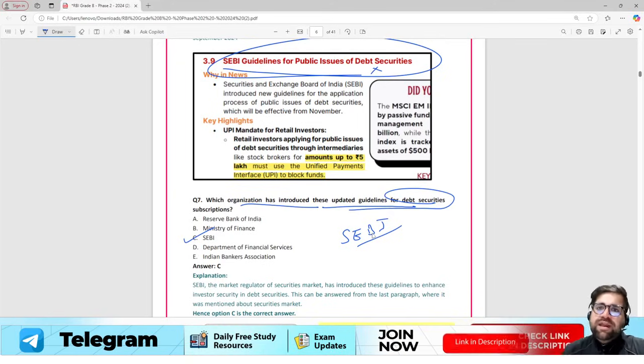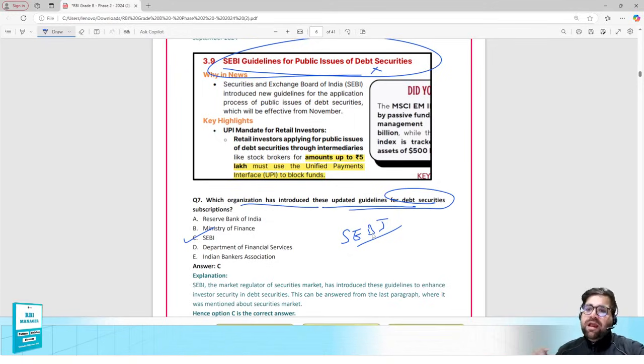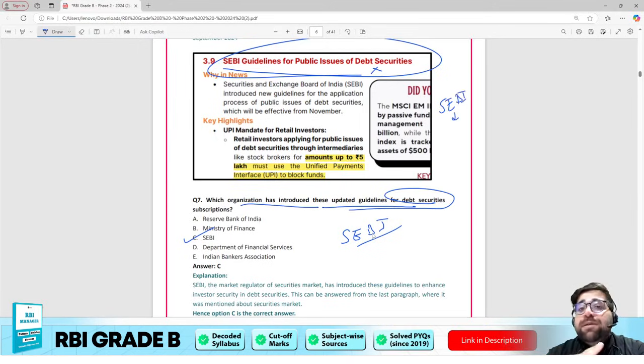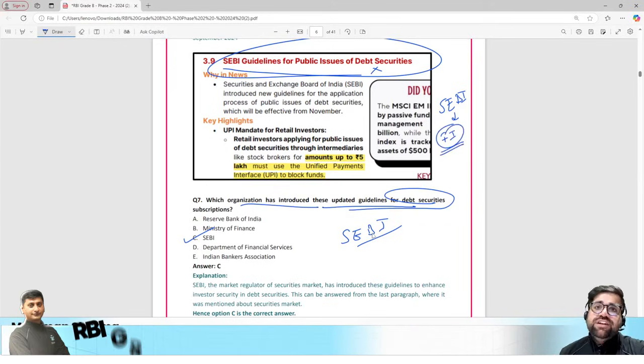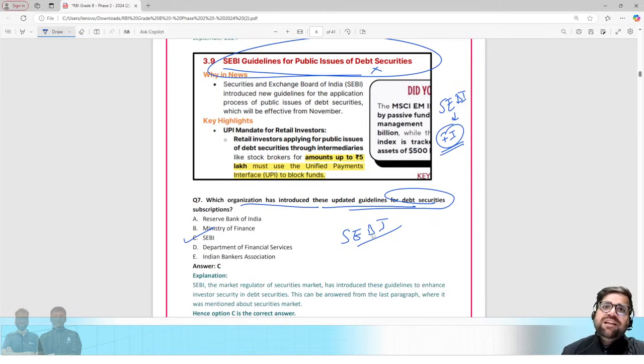So make sure you understand what is the role of SEBI and what is the role of RBI too. To understand the role of SEBI, we have a dedicated chapter in your course as well, which is financial institutions. In financial institutions, you understand the role of regulators also. So I will not say that this question is out of the syllabus. It's very much in the syllabus.